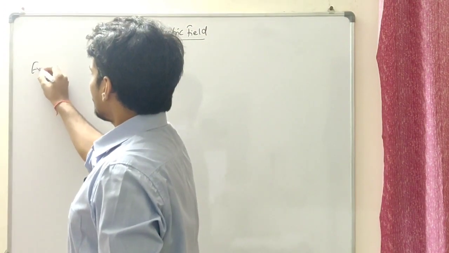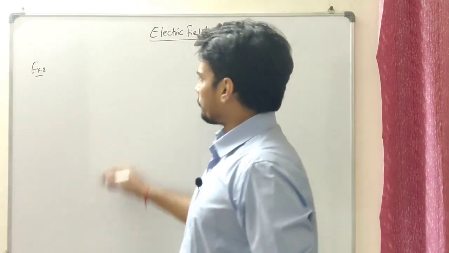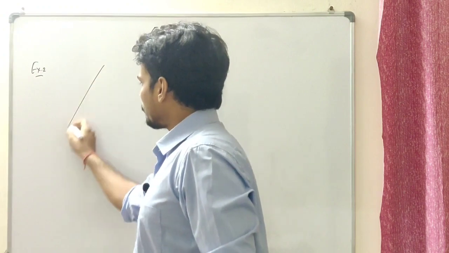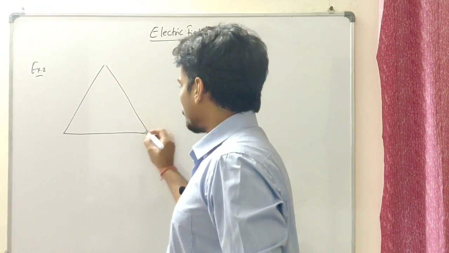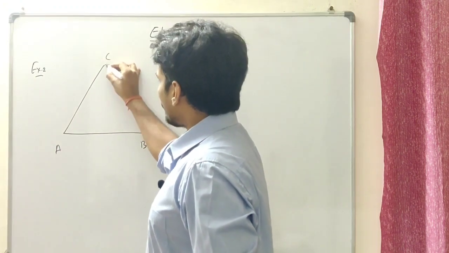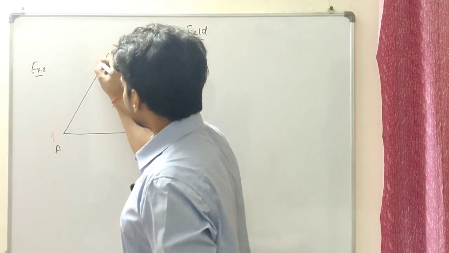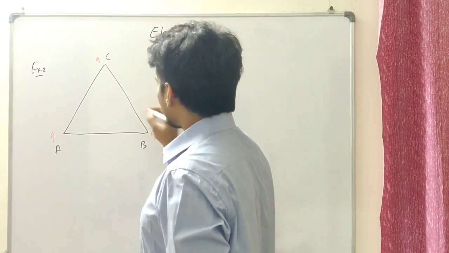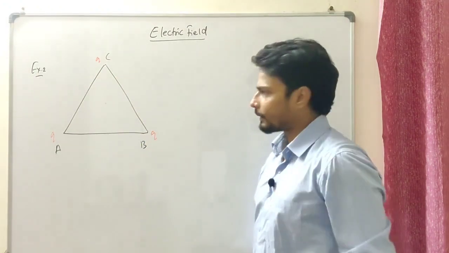Now let's see example 2. Let us try and find the electric field at the center of an equilateral triangle. Let's say I have an equilateral triangle, A, B and C, and I have placed certain charges over here, let's say plus Q and plus Q. I want to know the field at the center of this triangle, that's the centroid over here.